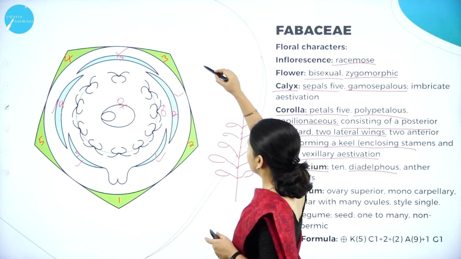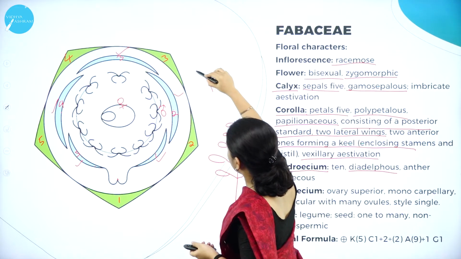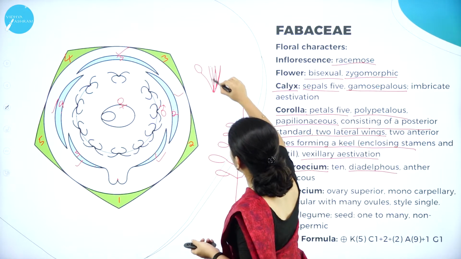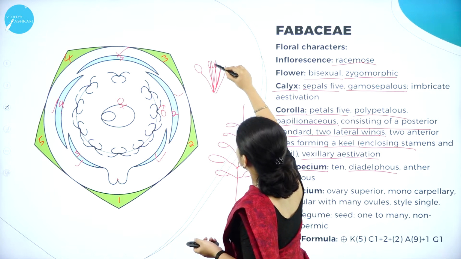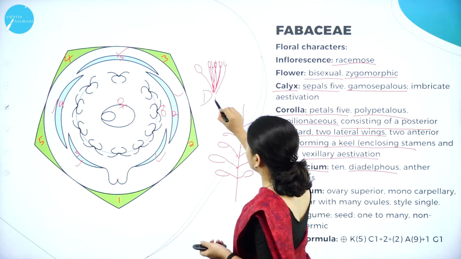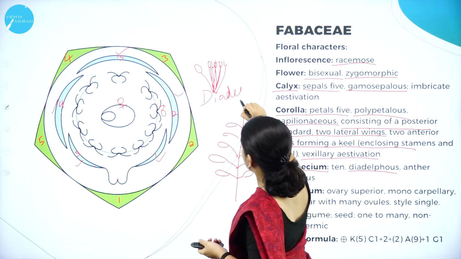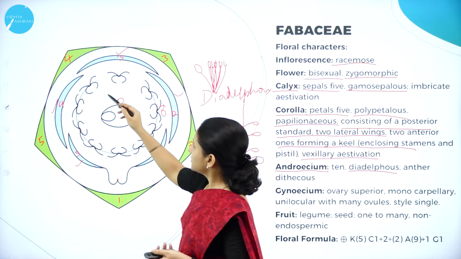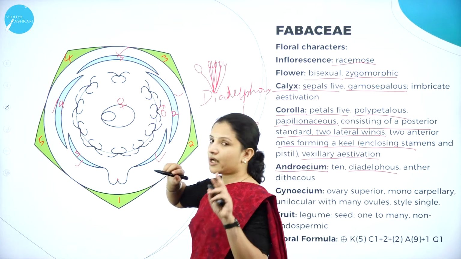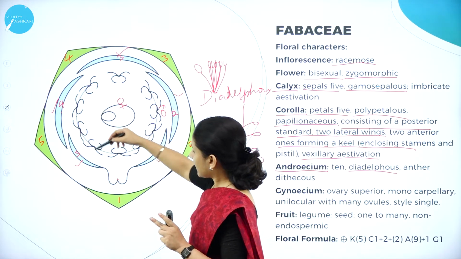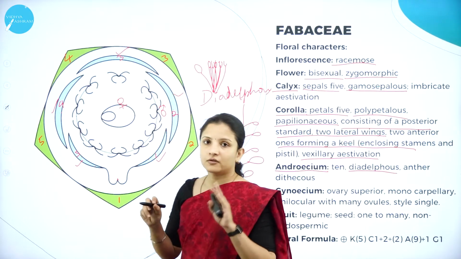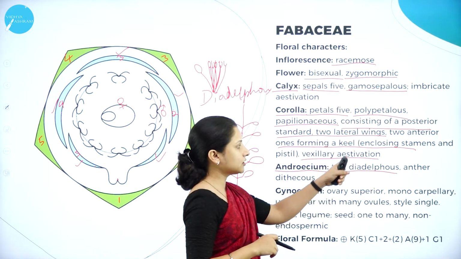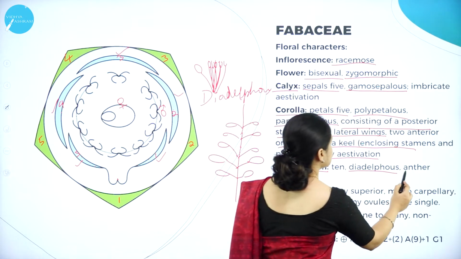So if, say for example, one anther is arranged like this, in a separate group, and the other 9 are arranged in 1 group like this, this is the diadelphous condition. So here you can see 2 groups are being formed, 9 in one group and 1 in a separate group. Therefore, there are 10 anthers and they are diadelphous, and the anther is dithecous.